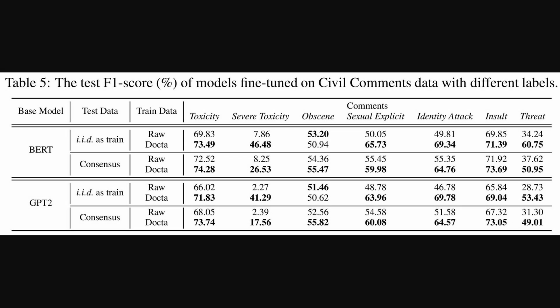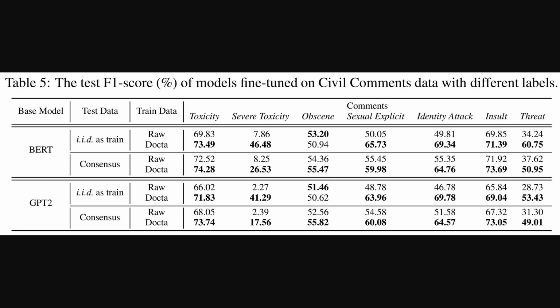Okay, so we saw that Docta makes the civil comments dataset itself more credible, but does that actually help the models trained on it? Well, this table shows exactly that. It looks at the performance, specifically the F1 score, for models like BERT and GPT-2, trained on either the original raw data or the Docta cleaned data.